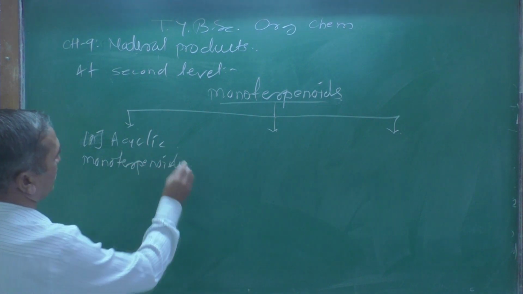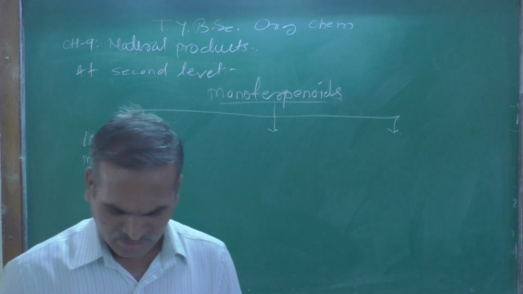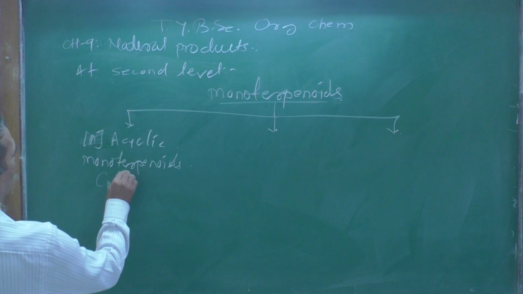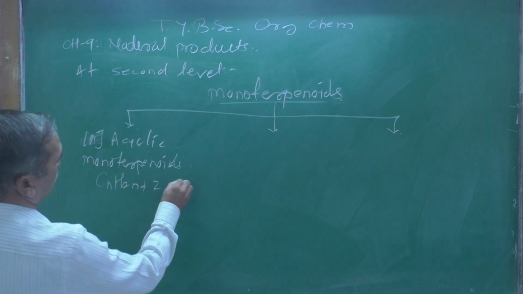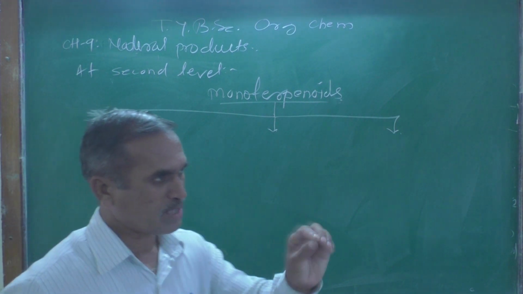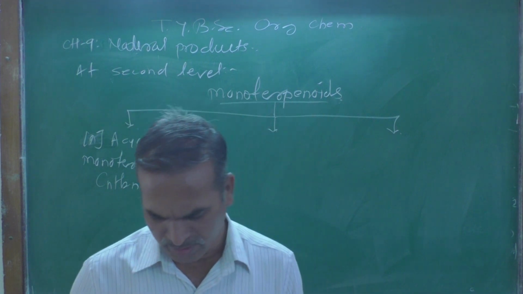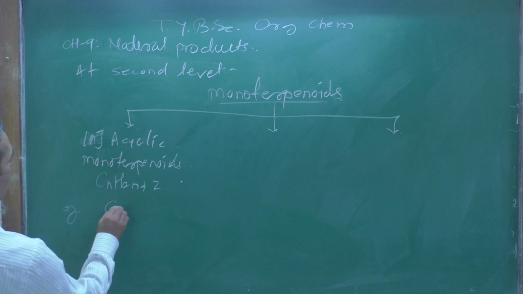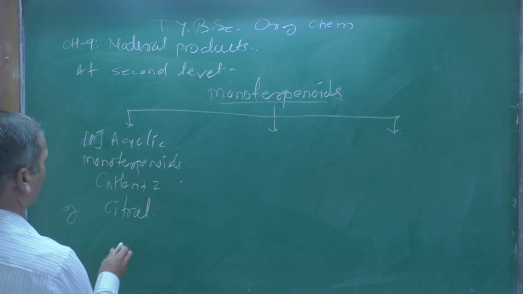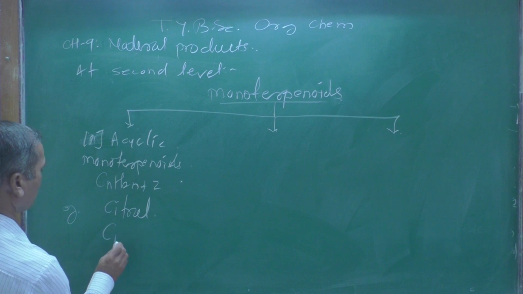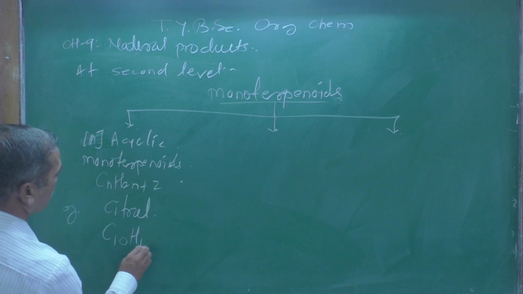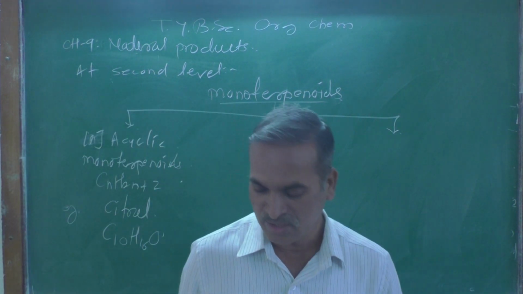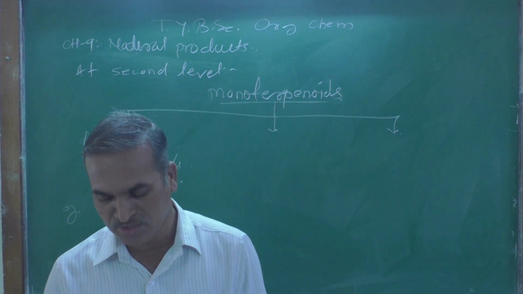Acyclic monoterpenoids have the general formula CnH2n+2, similar to saturated hydrocarbons. The best example of this is citral, with molecular formula C10H16O, and citral is an open chain.